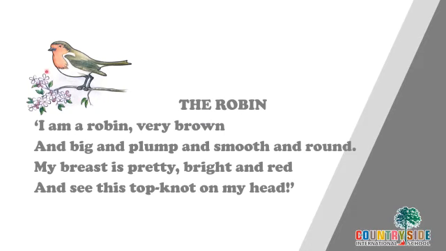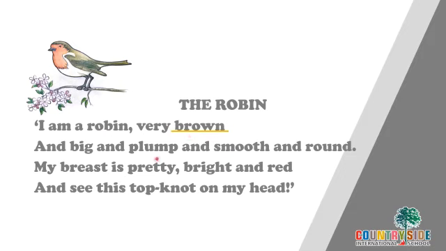The name of the small little bird is Robin. Now see what the poem says. I am a robin, very brown. Do you find an adjective here? Robin is a bird's name and is it telling something more about the bird? What type of bird it is? Brown. So brown is an adjective.